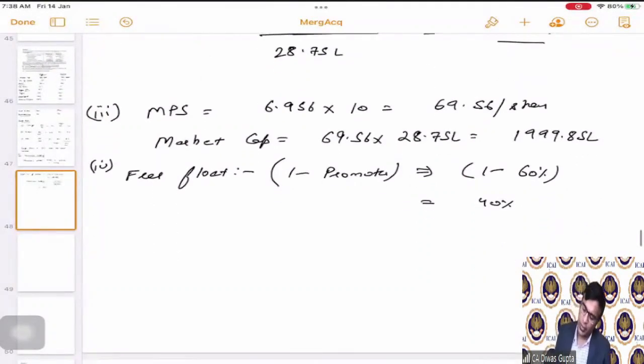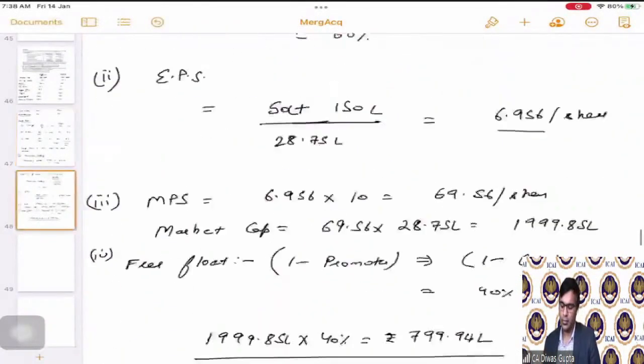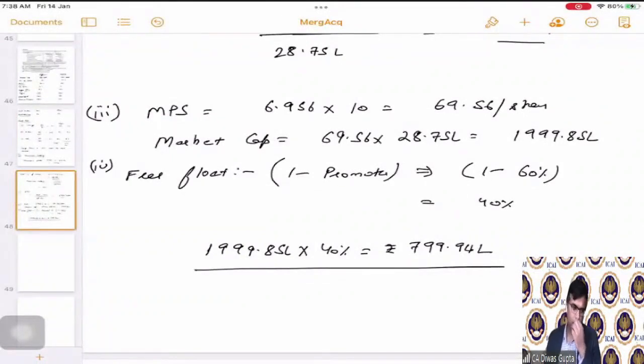So if you're going to take the total value 1,999.85 lakhs into 40%, then it will give us the free float market cap, which is 799.94 lakhs. This is the free float market capitalization. Correct, students? Because free float is what is other than promoters. That is called as free float.